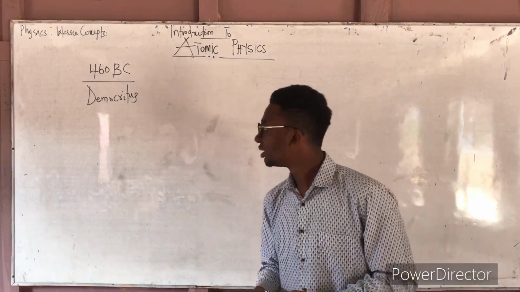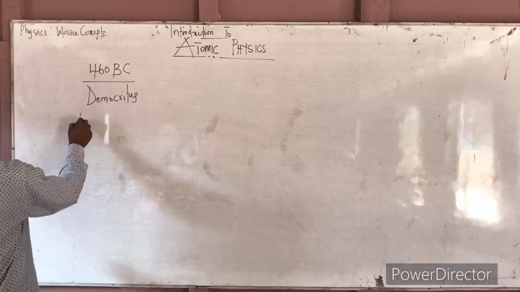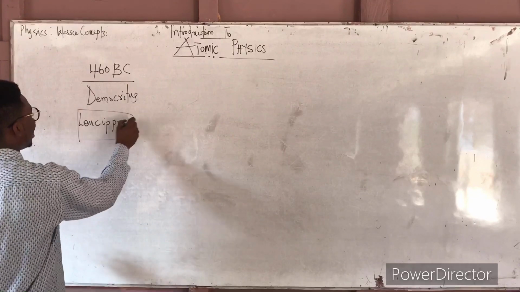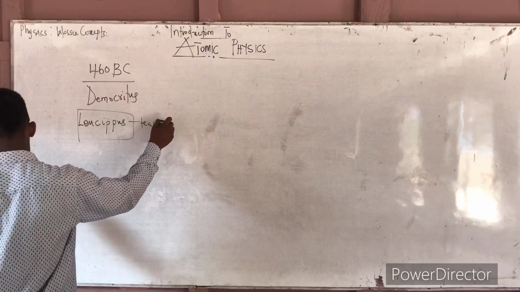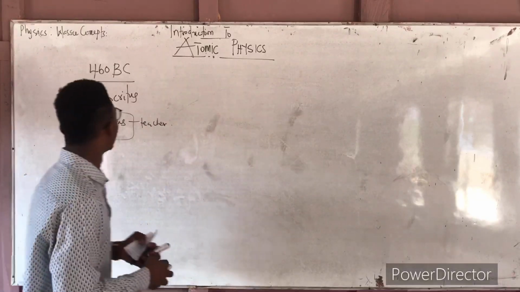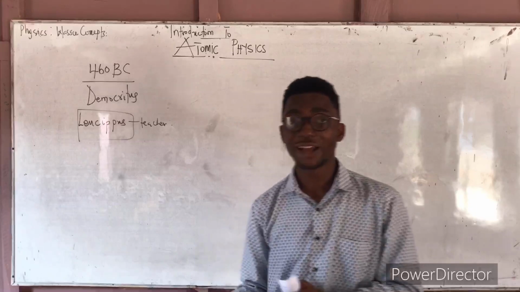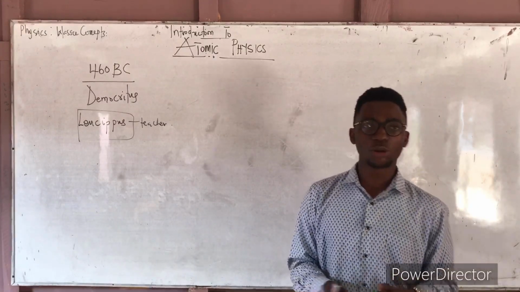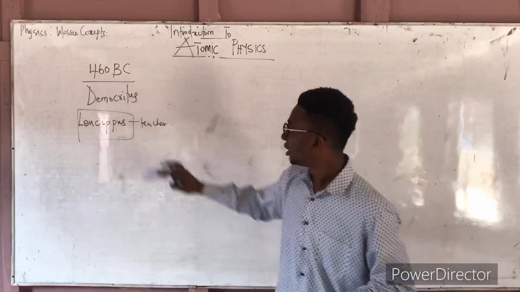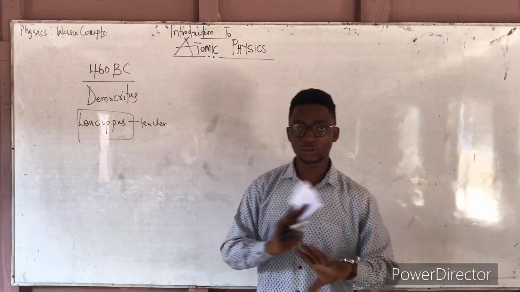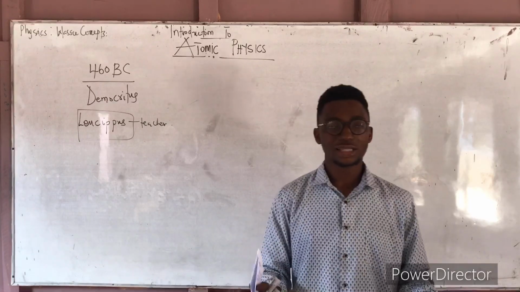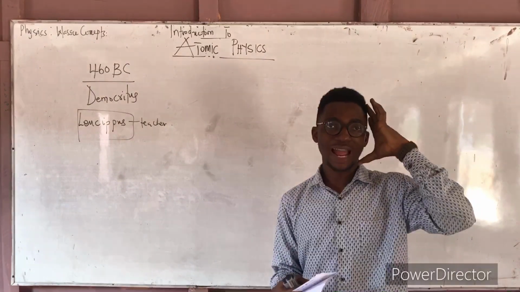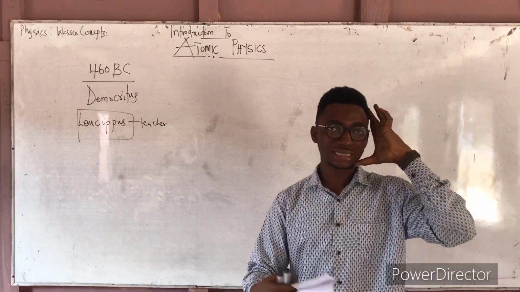Now there was a teacher known as Leucippus. This man was the teacher of Democritus, and sometimes he's seen as the one that gave the brain behind the atom. But Democritus' studies about atoms were not based on any scientific experiments. That is to say, they were not based on any tested facts. He only sat, and by his deep thought, he could bring about atoms.